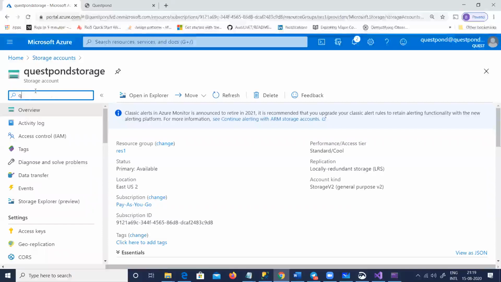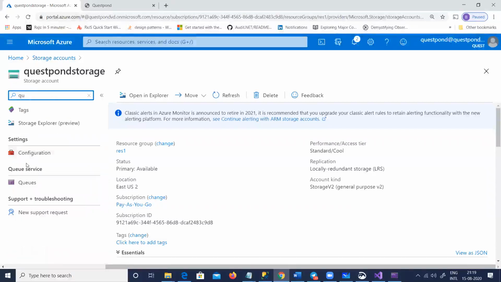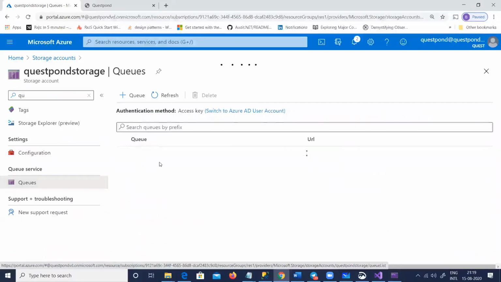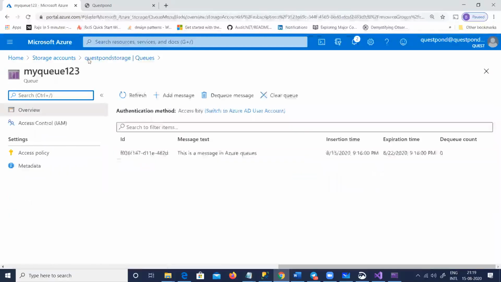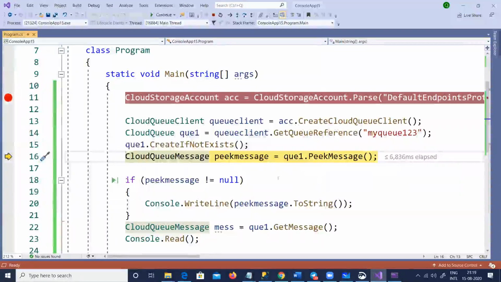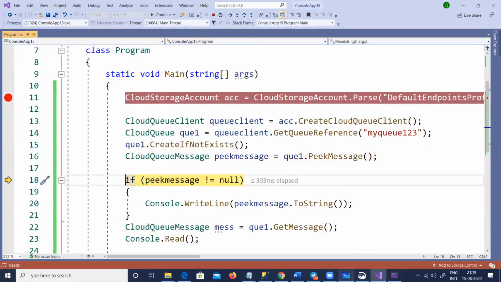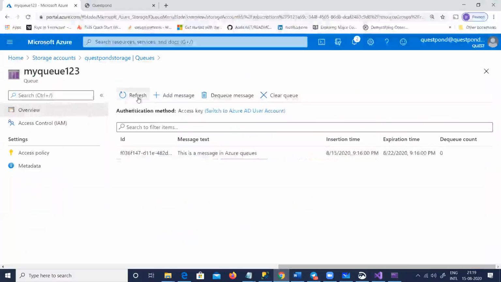When you don't get something, just type "queues" like this in the search. So if you're not able to find something, try typing it in the search. There it is. You can refresh here. I'll move this line to the next line. So I'm going to say, okay, peek message. Now let us refresh very quickly. Let us see what happens.